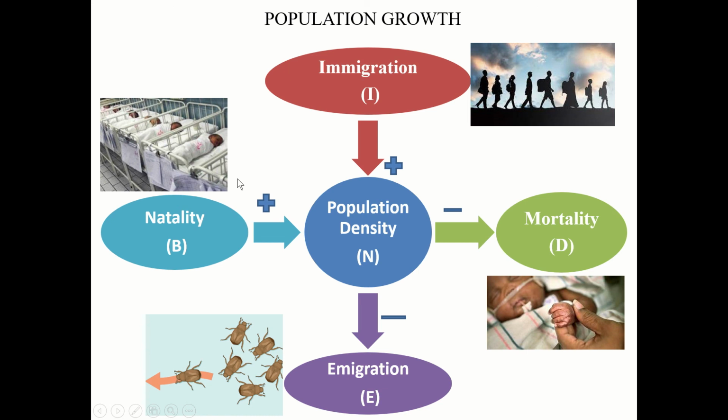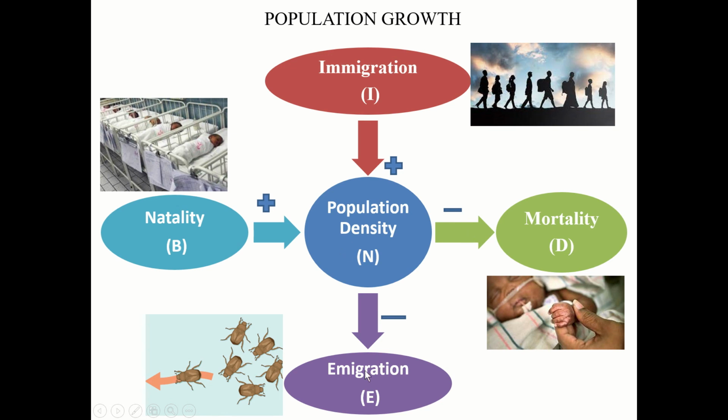Now natality and immigration have a plus sign, which shows in this figure that they increase the population. Natality is the birth rate in a given population, and immigration is the people coming from outside, so both will increase the population density.